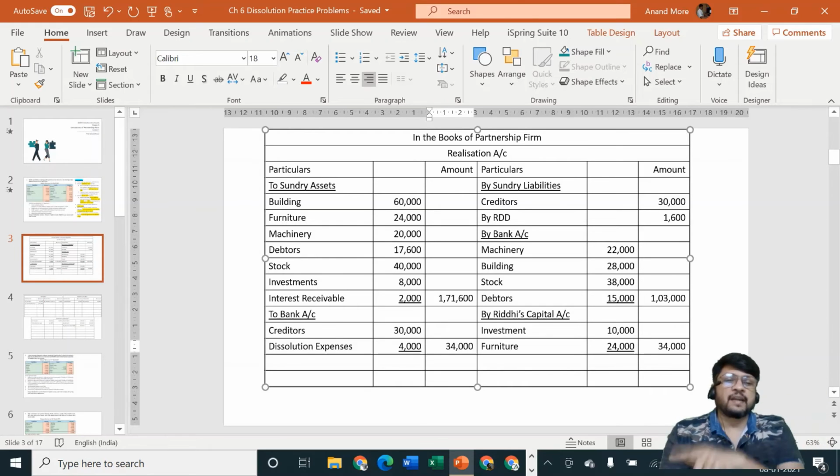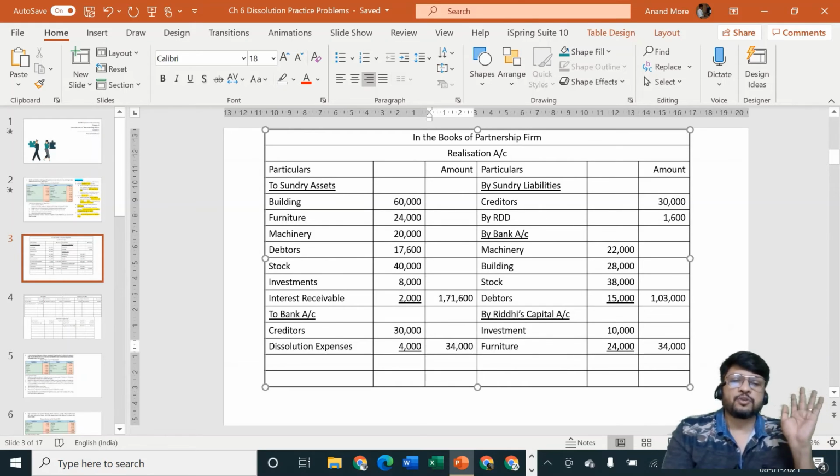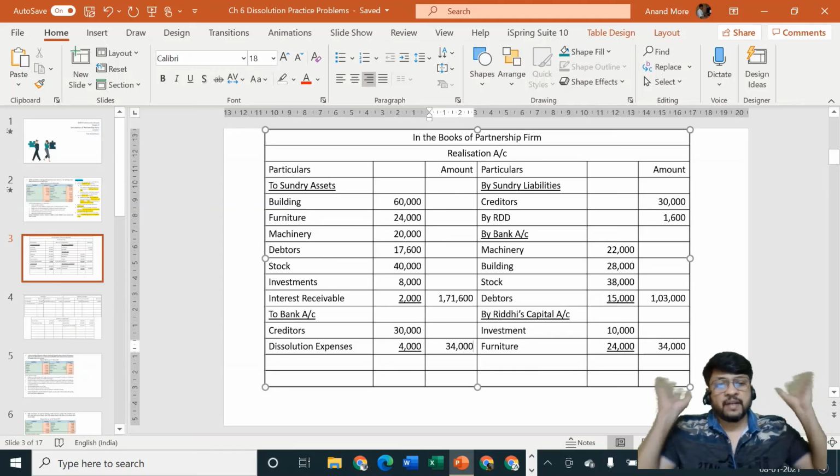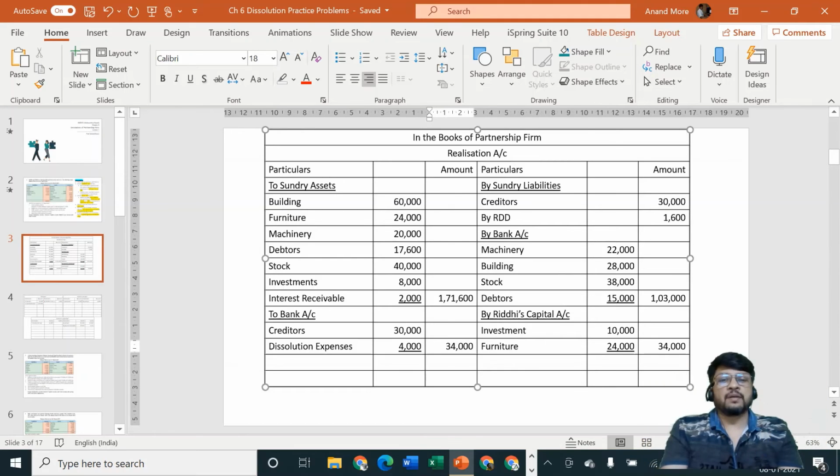Liability means first agreed value. If there is no agreed value, then it should be adjusted at book value. I am repeating for the last time before I go for the next step. Whether it is an asset or it is a liability, in the transfer stage, both of them should be taken from the balance sheet and should be put in the realization account at their book values. Whether asset or liability, transfer to realization at book value.